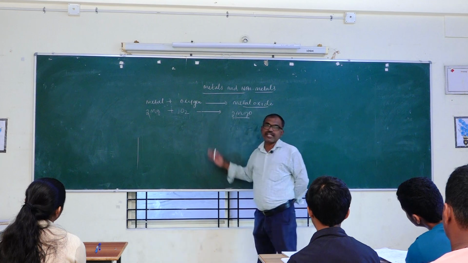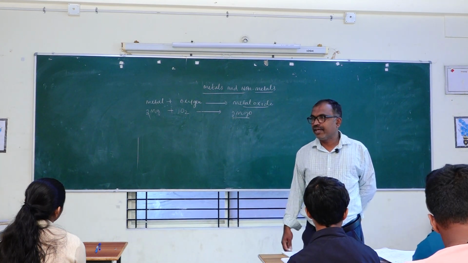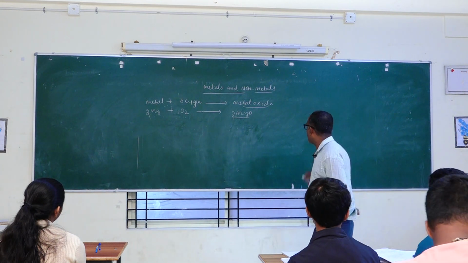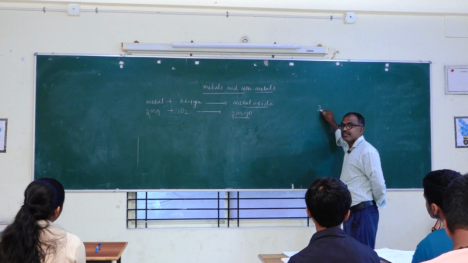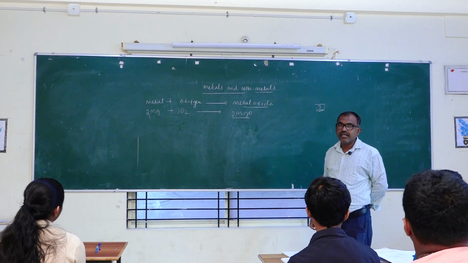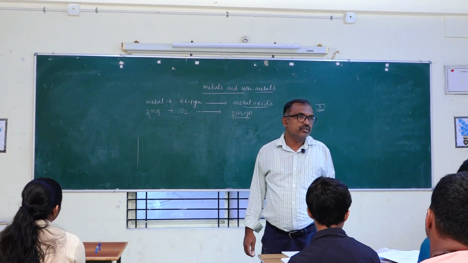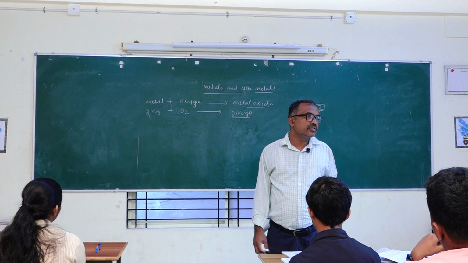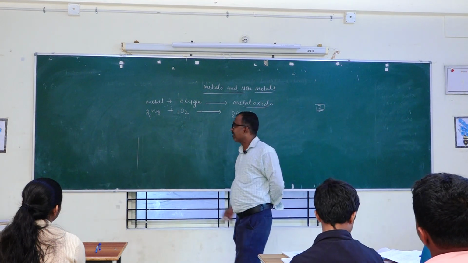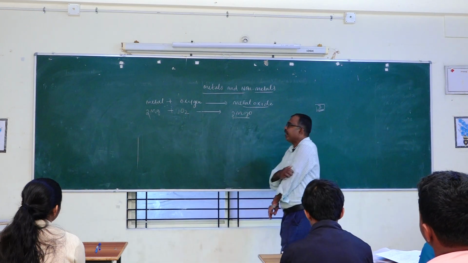Already in the first chapter, you learned how to balance a chemical equation. Definitely in the examination, they are going to ask this for 3 marks. In previous year question papers, you might have seen this 3 mark question, or it may be asked for 1 mark, as balancing of an equation or type of chemical reaction. Okay. So the first property is a chemical property.